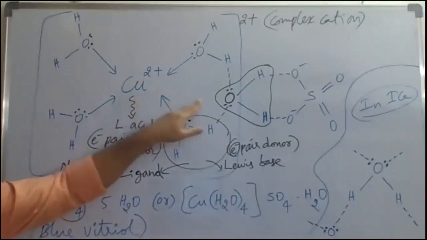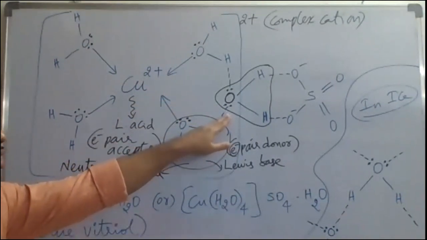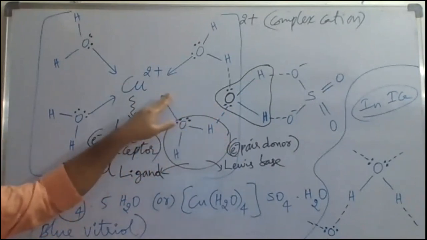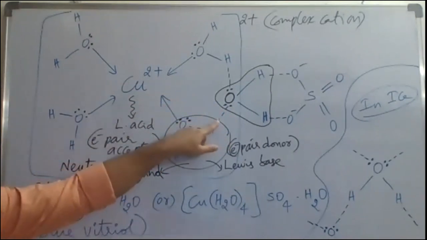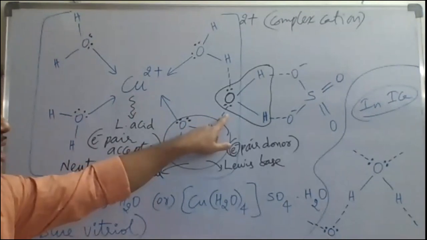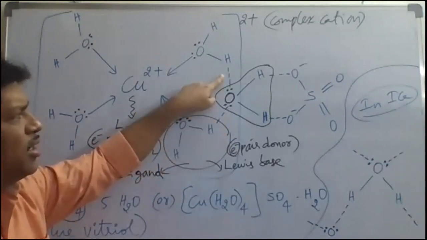With the Cu2+? One only. Only one H2O. One H2O molecule is linked to this complex ion with what? Hydrogen bonding. The dotted lines indicate hydrogen bonding.